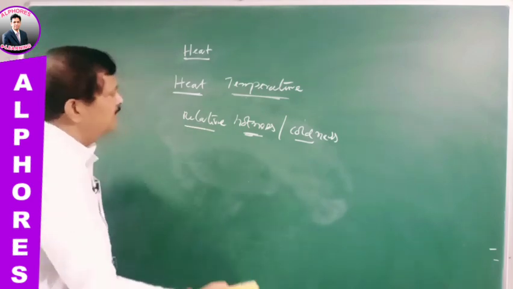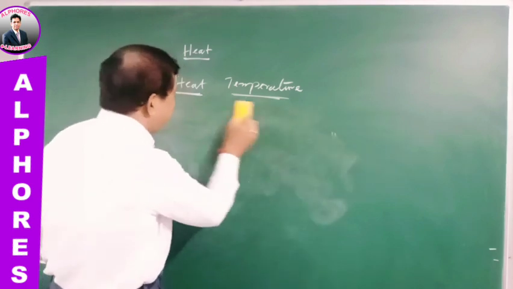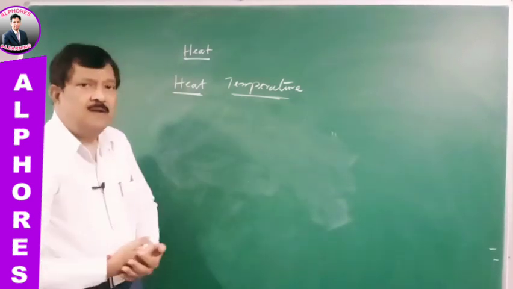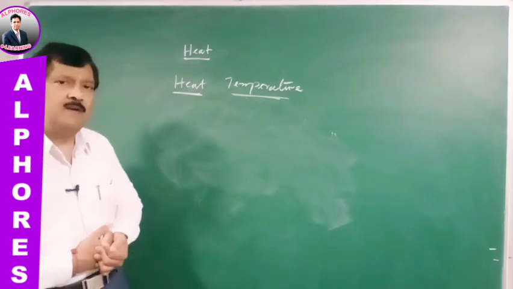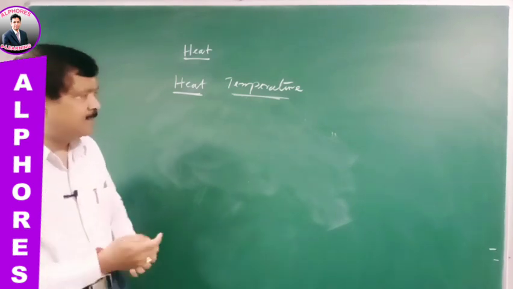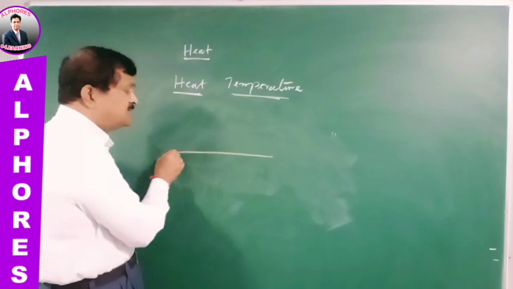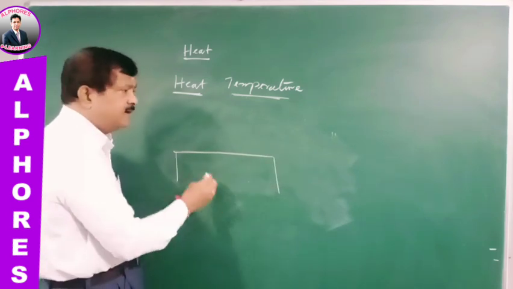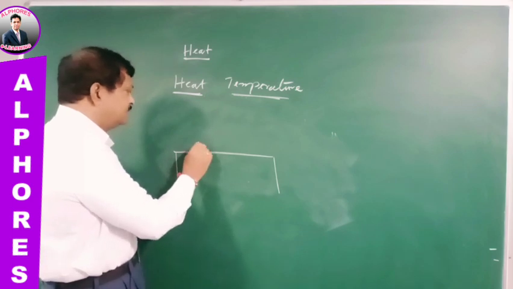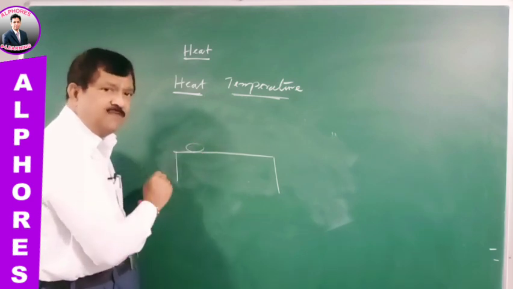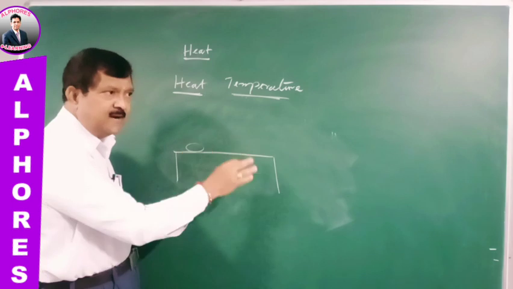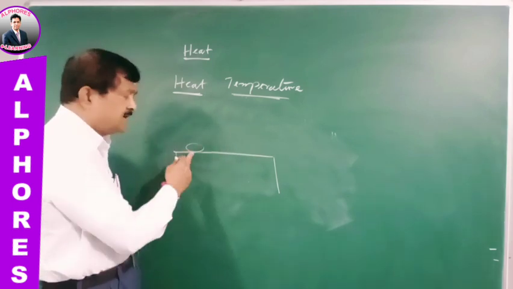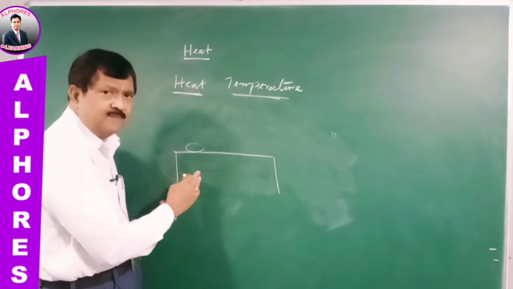Now let us move on to another point. Now let us consider an example. On a hot summer day, on a table, I have placed a few drops of water. After some time, you cannot see any water here.